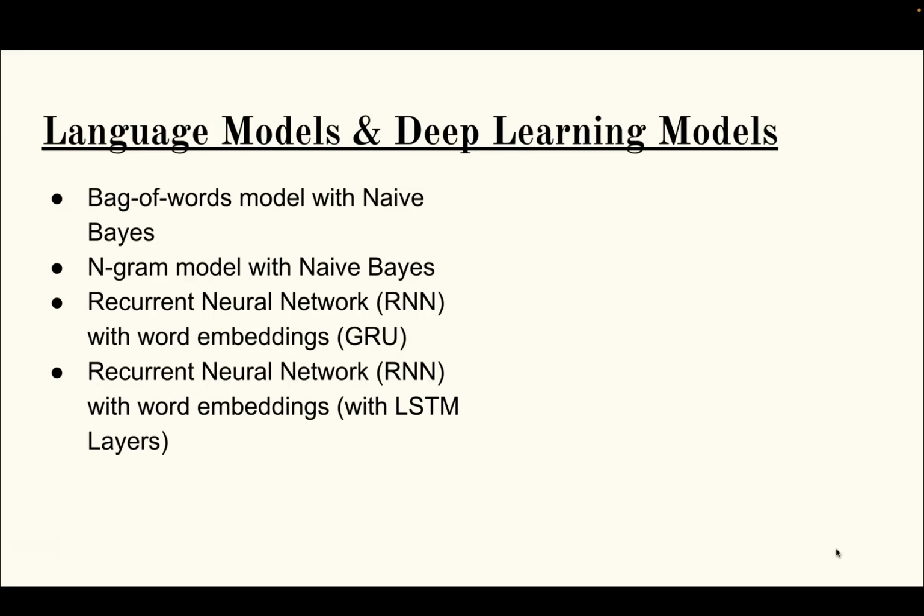Third, I had an RNN, the recurrent neural network, with word embeddings as their input, and this specific implementation was for a GRU, which is a very common algorithm for text classification. And finally, we have another RNN with the same word embeddings as the input, but this time we work with LSTM layers.